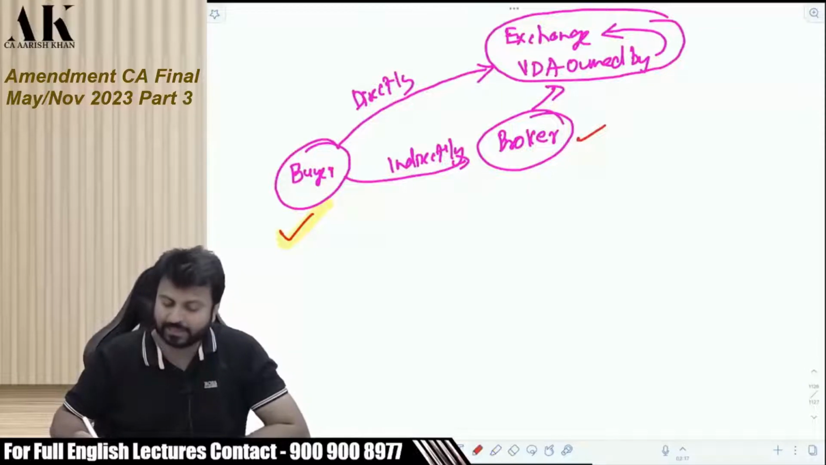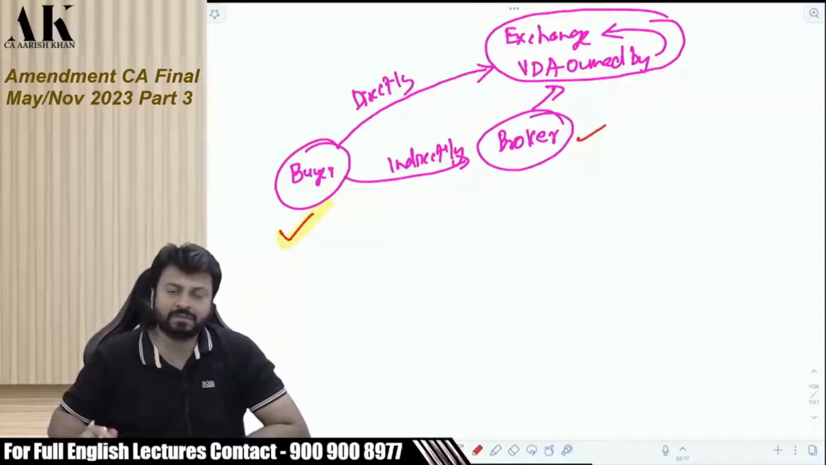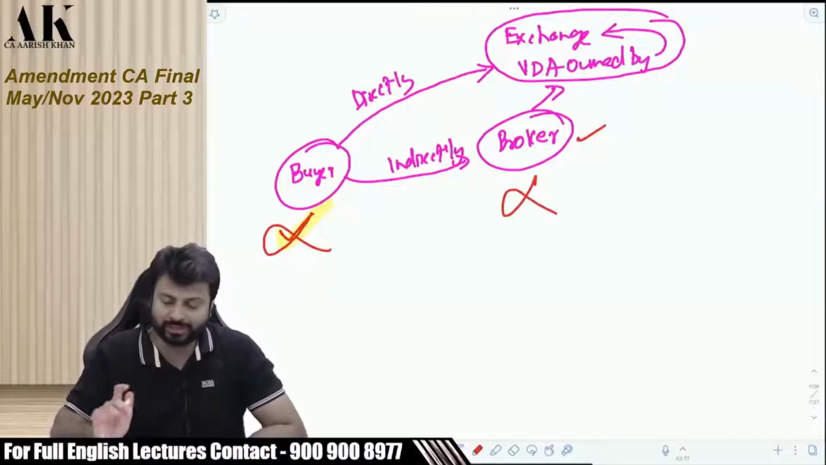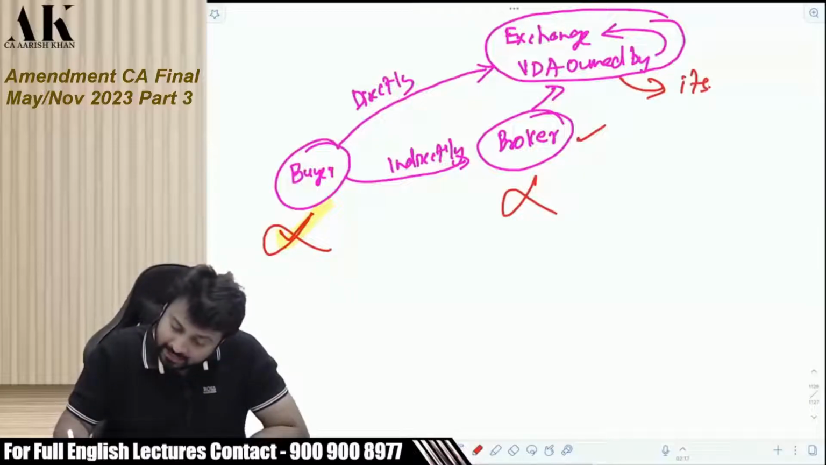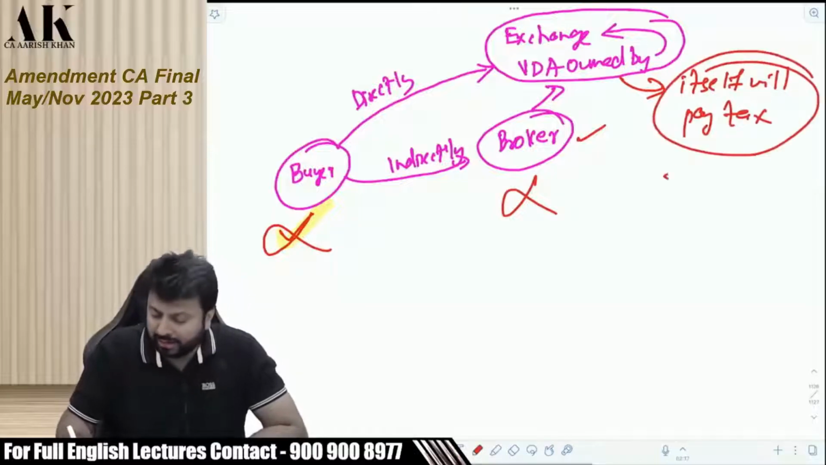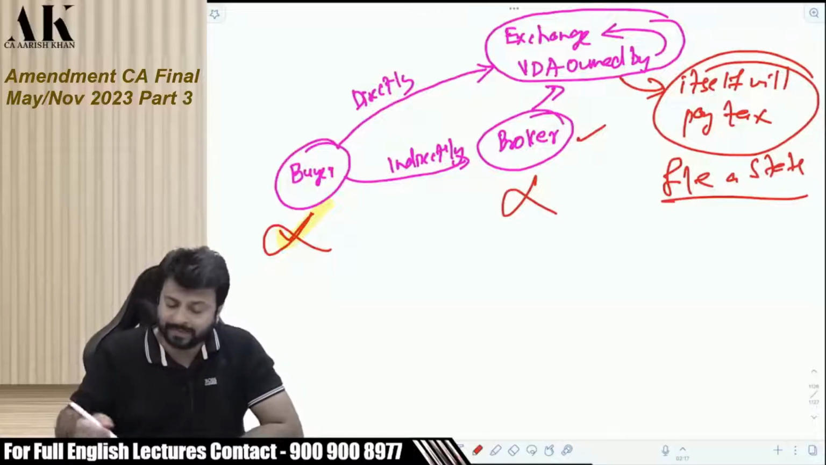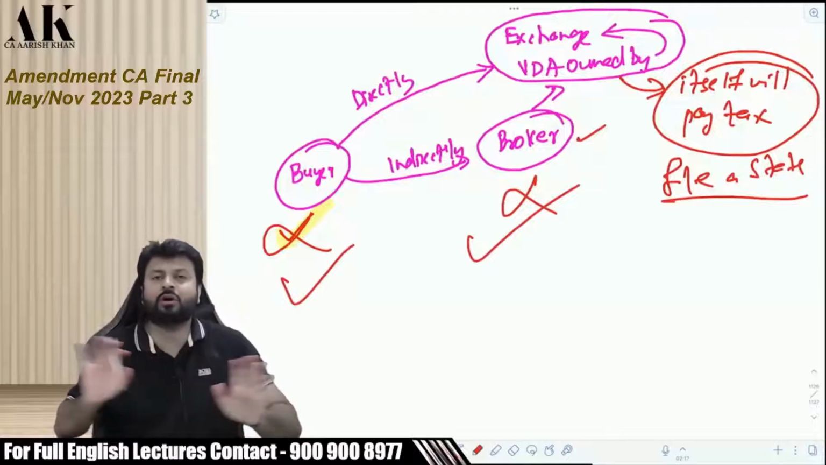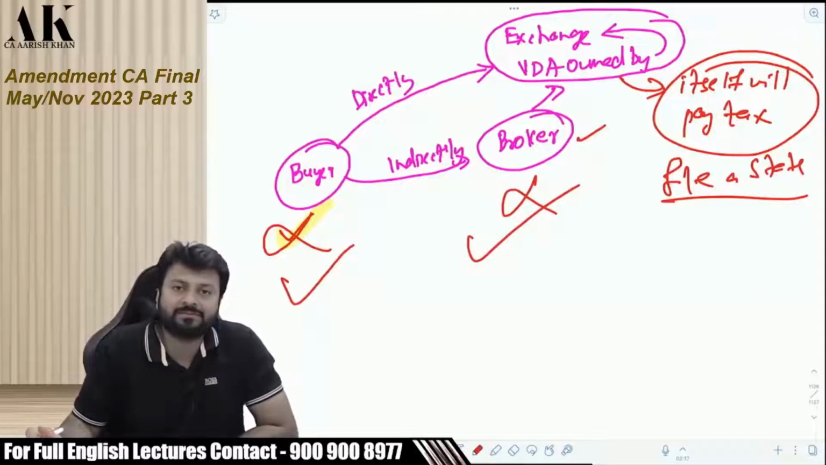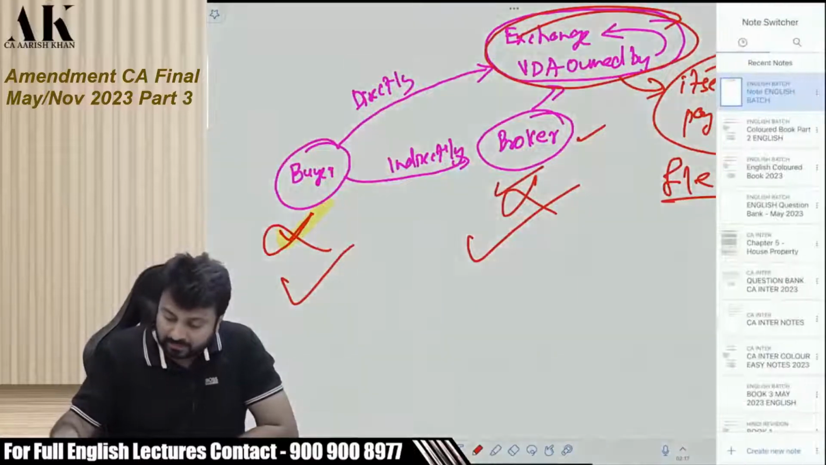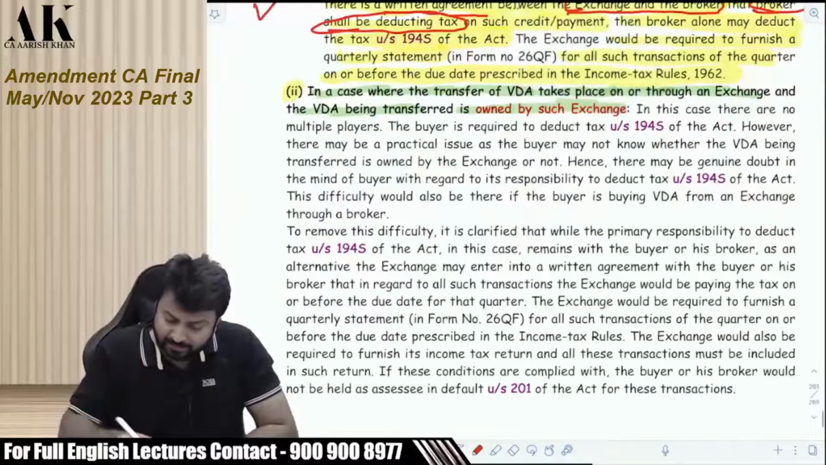So in that case, the government has given a very simple solution, whereby the government has said that the buyer and broker are not required to deduct tax. The exchange itself will pay tax and will file a statement that it has paid the tax. The moment the exchange does that, the buyer and the broker are absolved from paying what? The TDS. Because the practical problem with me and even with the broker is that we will not come to know that the exchange is owning that particular asset. Okay. So this is the second point which is mentioned over here.